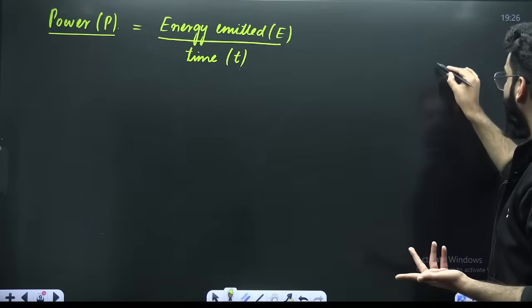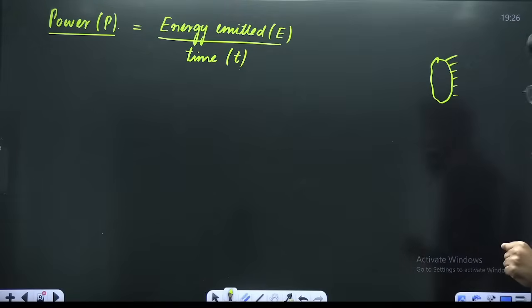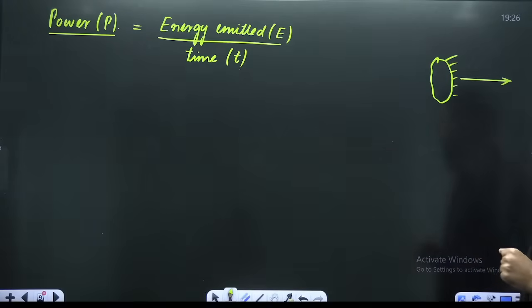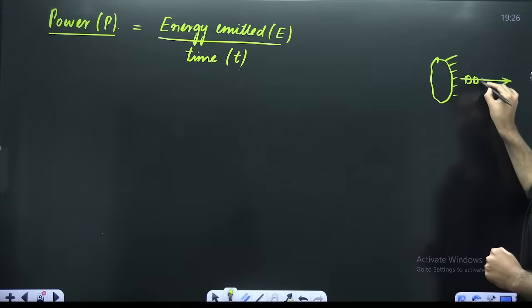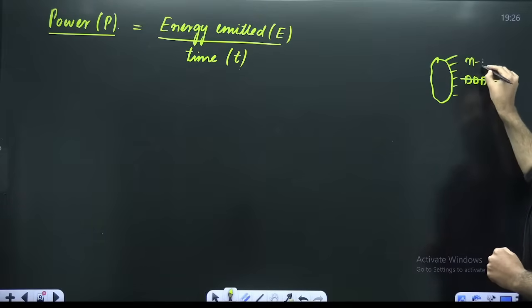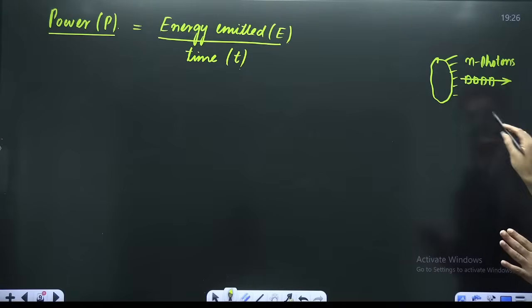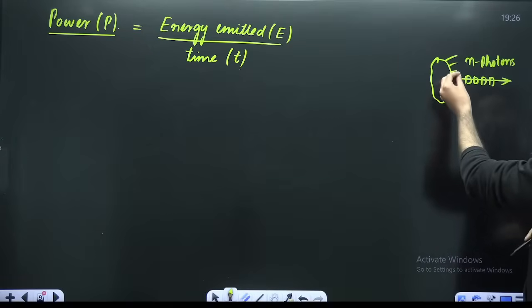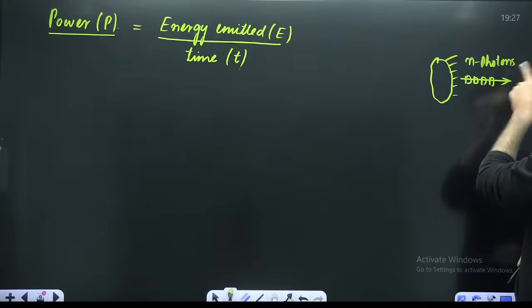Let's say you have a source of energy emitting light radiation, and this light radiation consists of n photons.